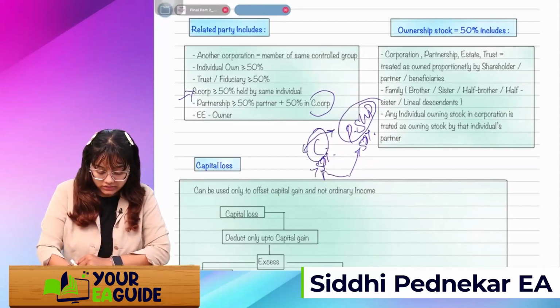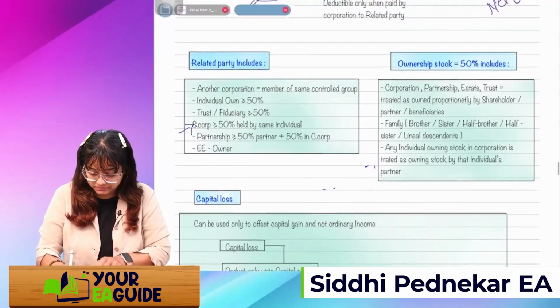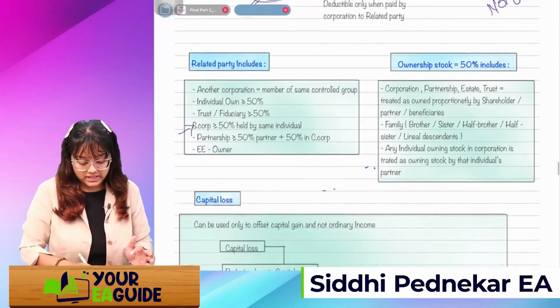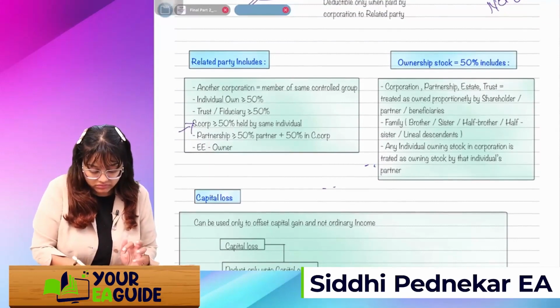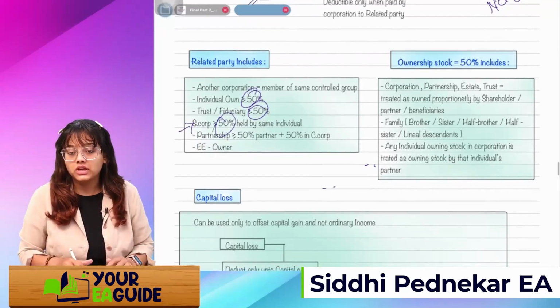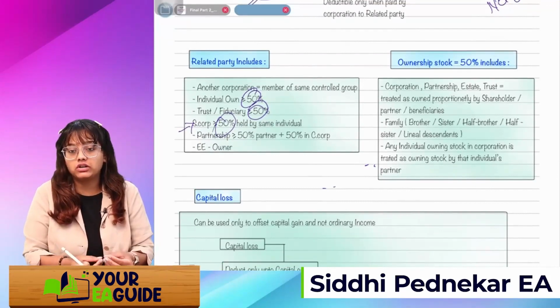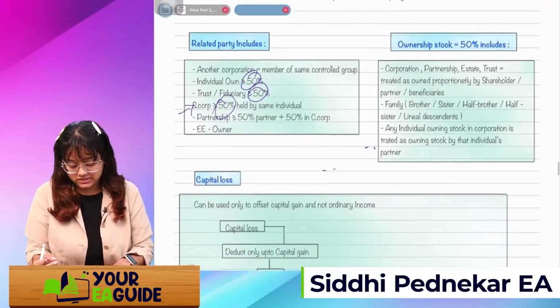Next is ownership of stock. Right now we are talking about 50%. So what does this 50% include? Corporation, partnership, estate, trust will be treated as owned proportionally by the shareholders or the partners or the beneficiaries, right?